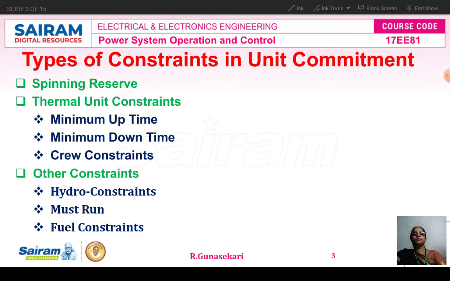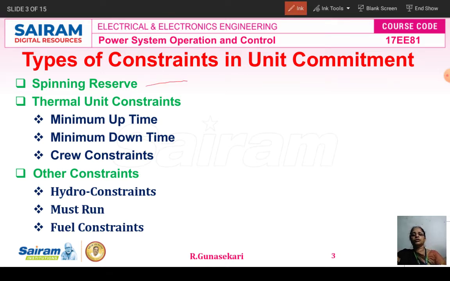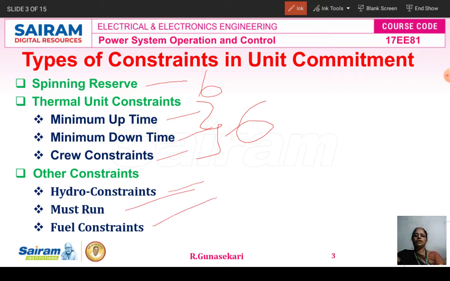The first one is the spinning reserve. Under this topic, how will the question come in VTU? The maximum mark is 6. Explain the spinning reserve, or write short notes on spinning reserve, only one. The next one is thermal constraint. Again, the thermal constraint is classified into minimum uptime, minimum downtime, and crew constraint. Under this topic, how will the question come in a university exam? Explain the thermal unit constraint, the maximum mark is 6. The other constraints, they won't ask separately. The other constraints are again classified into hydro constraints, must run constraints, and fuel constraints.